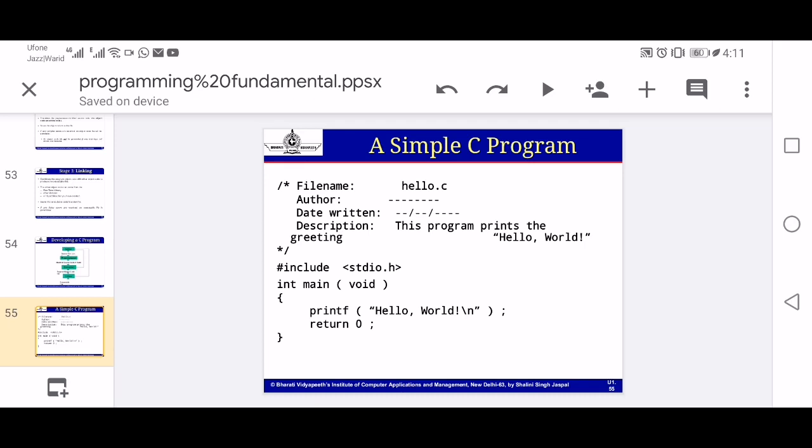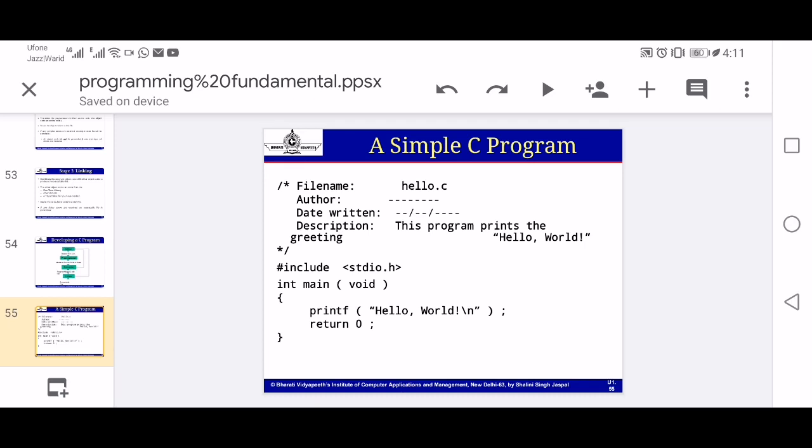stdio, the standard input output library header file, and then int main, then void or not void, and then begin, then printf with hello world, and then you have the escape character backslash n, and then return 0, and then the end of the program. So it is a small program, consisting of just four or five lines.